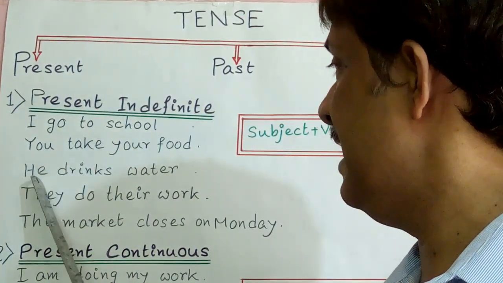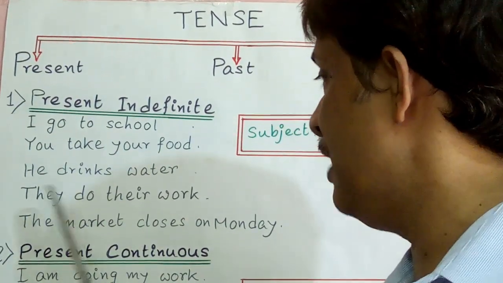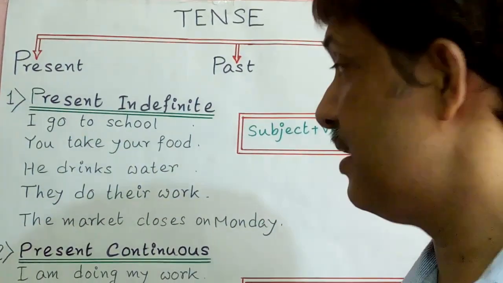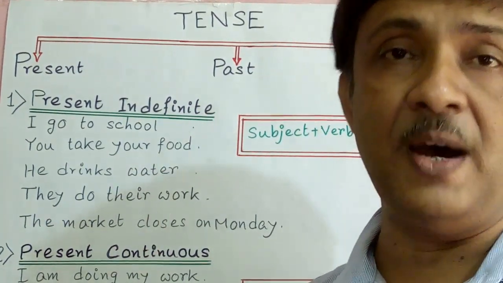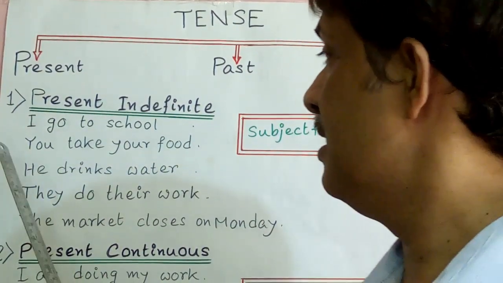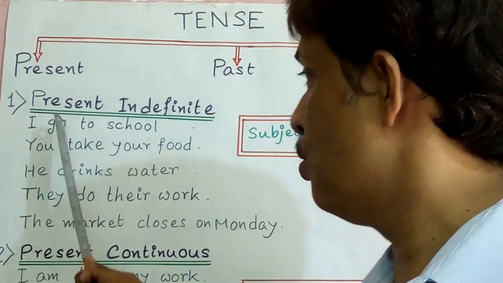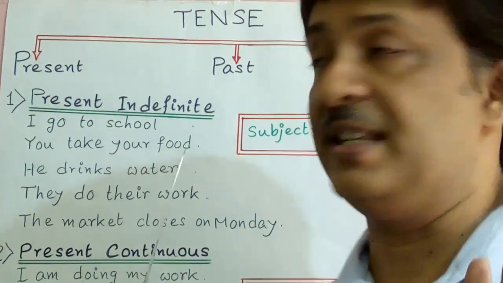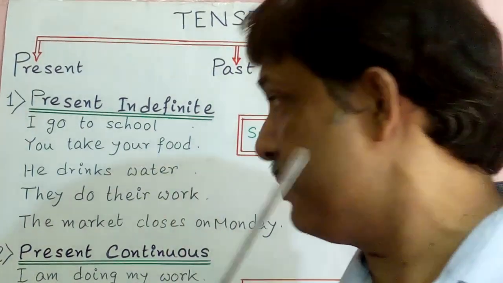He is the subject, he drinks water. Drinks is the verb, water is the object. They do their work. They is the subject, do is the verb, their work is the object. The market closes on Monday. The market is the subject, closes is the verb, on Monday is the object. Now, see that I, you, he, they, the market, all are subjects. Go, take, drinks, do, closes, all are verbs in the simple form of present. To school, your food, water, their work, on Monday, all are objects.